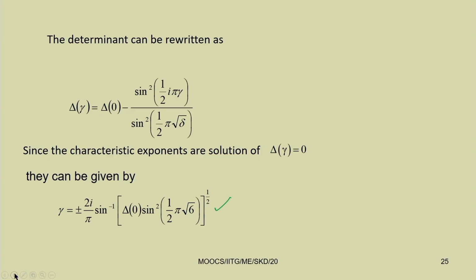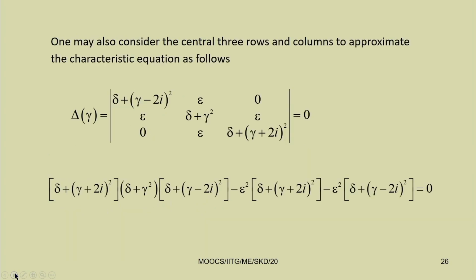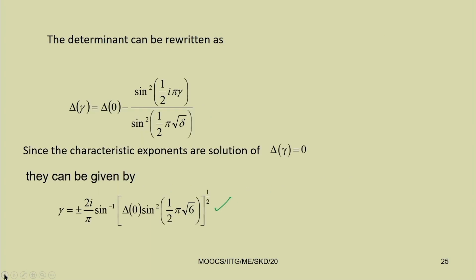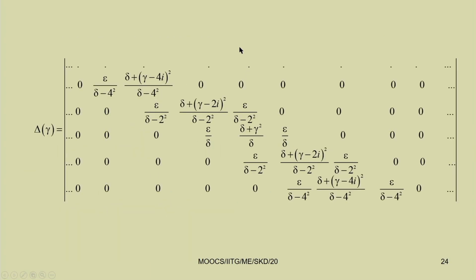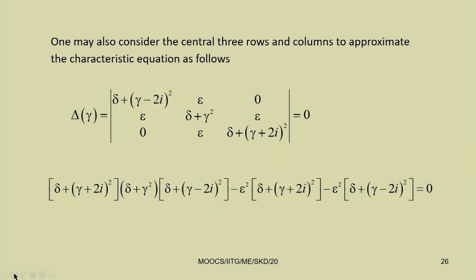So, you can also further consider only the central 3 rows and 3 columns. From that also you can write these 3 equations, that is delta plus (gamma minus 2 i) square, epsilon, 0; epsilon, delta plus gamma square, epsilon; then 0, epsilon, delta plus (gamma plus 2 i) whole square, and make it equal to 0. So, from this we find this determinant. So, this is the determinant.